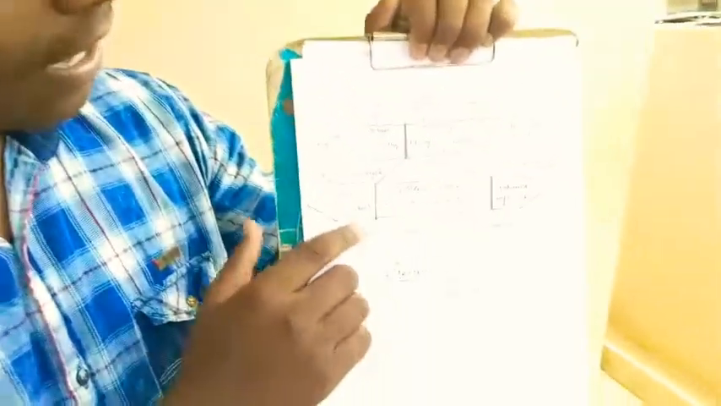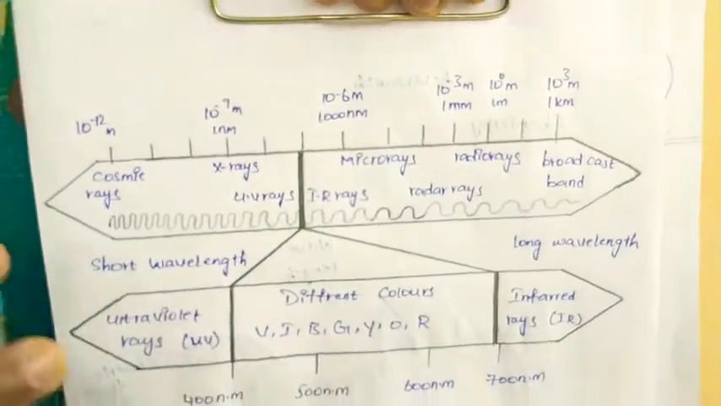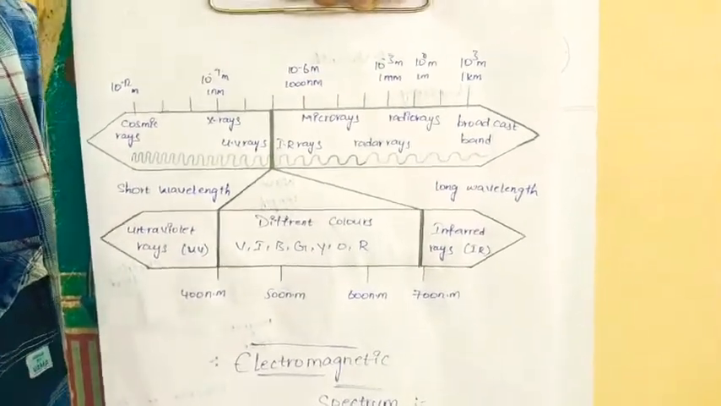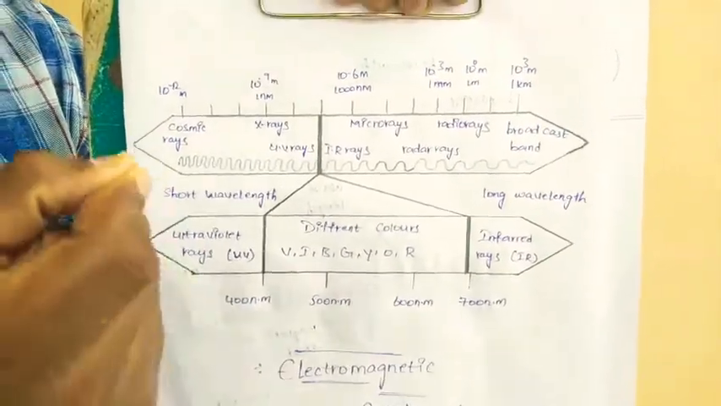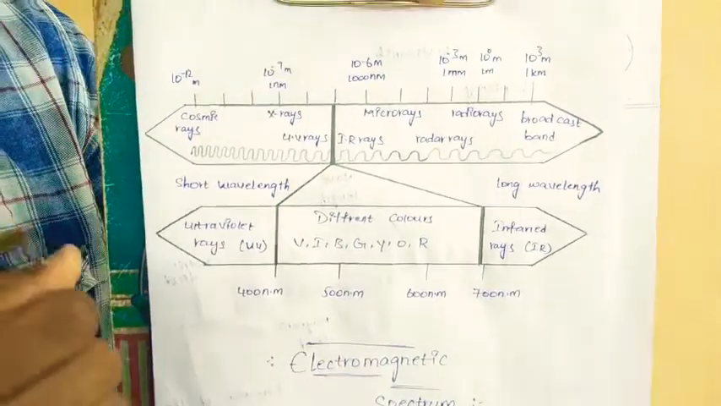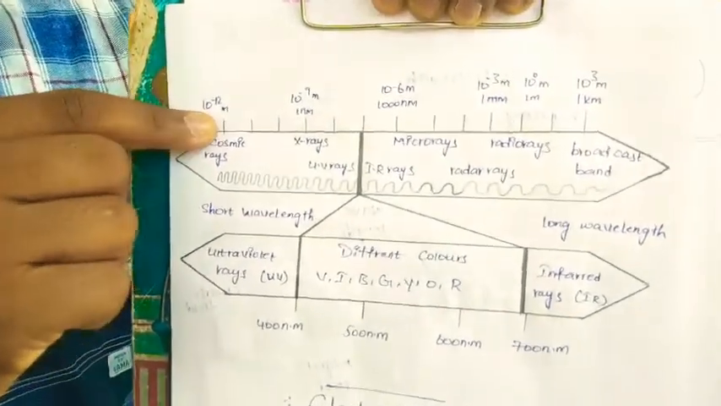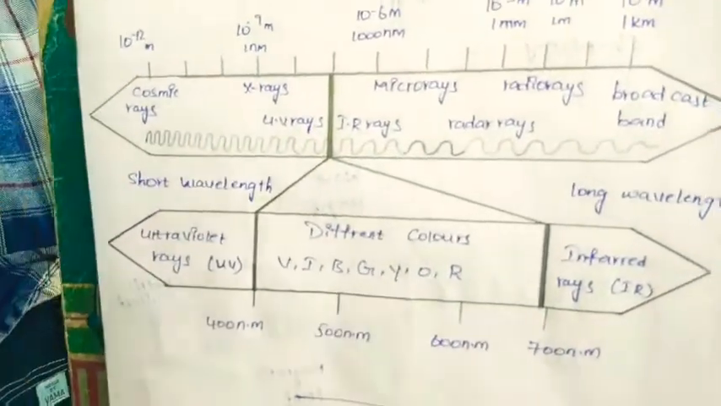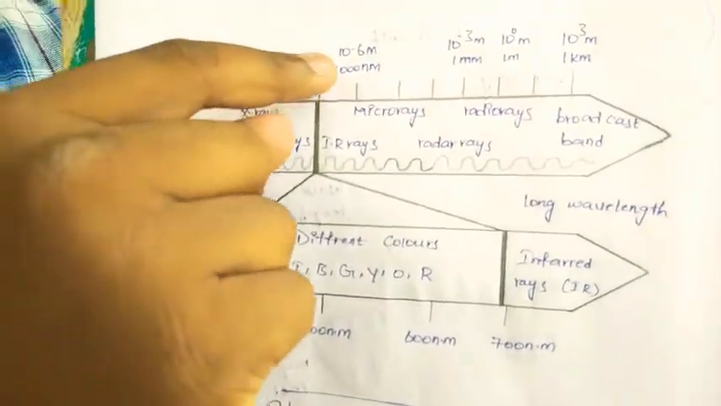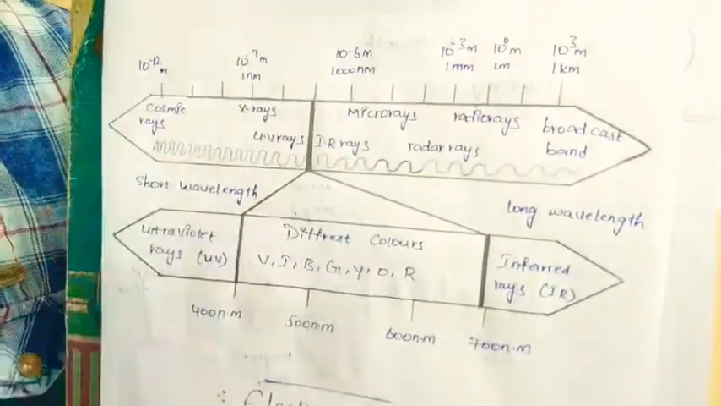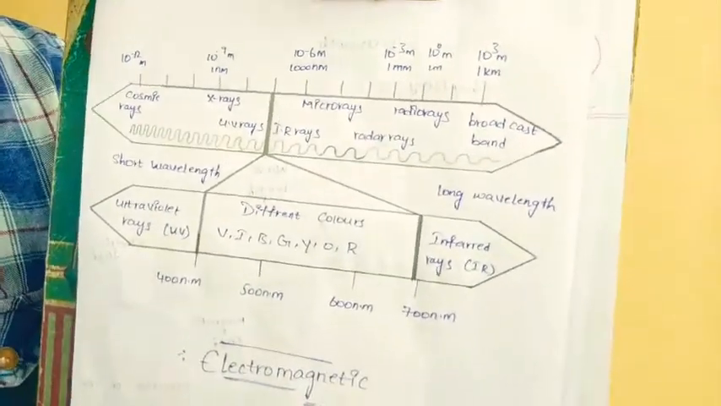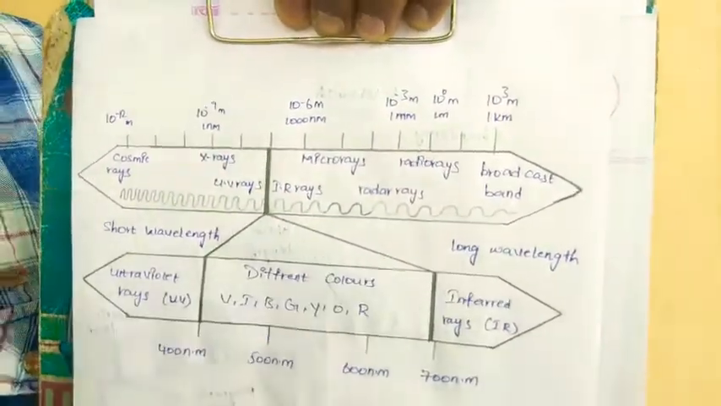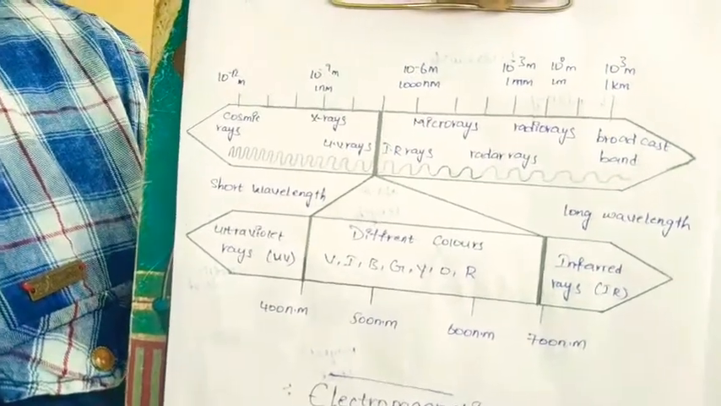This is the image of the electromagnetic spectrum. In this electromagnetic spectrum, various rays are produced. How is the radiation produced? With the help of spectrums, wavelengths and frequencies. At 10 power minus 12 meters, cosmic rays are produced. At 10 power minus 10, 1 nanometer, X-rays and UV rays are produced. Microwaves, IR rays and radar rays are produced around 1 millimeter. At 1 meter, radio waves, and at 1 kilometer, the broadcast band.